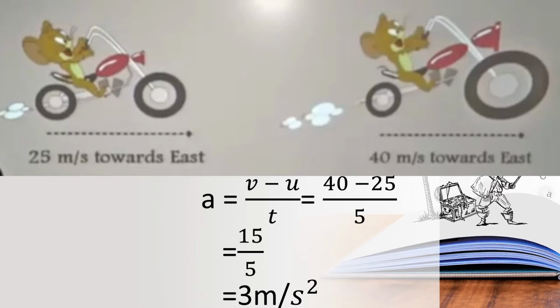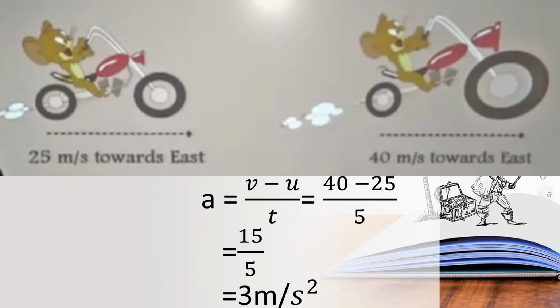In the beginning it moves at 25 meter per second, and in the end, what is the velocity? 40 meter per second towards east. It traveled 5 seconds. In those 5 seconds it reached 40 meter per second. Is it a uniform acceleration or non-uniform acceleration?